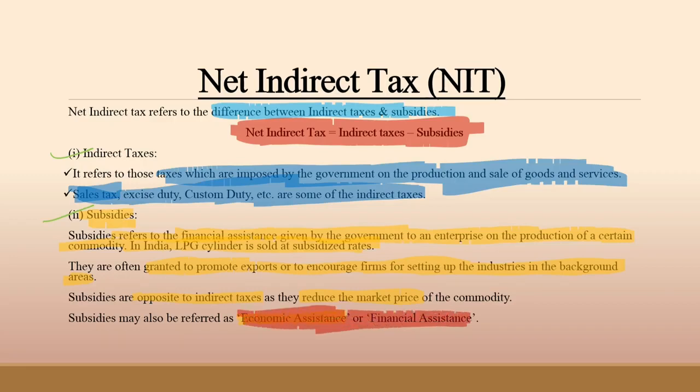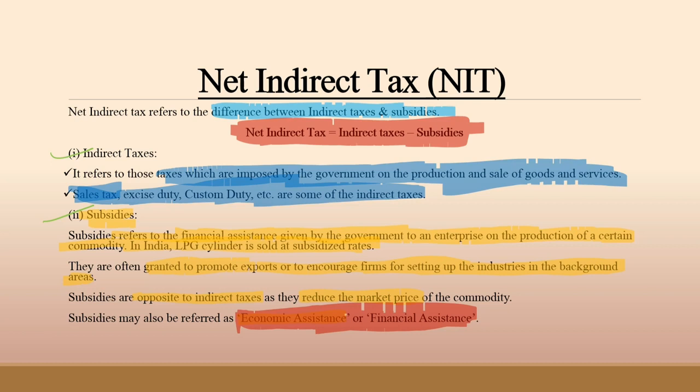If we take the same example of the speaker, if the government grants a subsidy of rupees 10, then the price of the speaker will fall due to subsidies. In the first case, in the case of indirect taxes, the actual cost of the speaker is 500 rupees, and when the government imposes sales tax on that speaker, the price of the speaker will increase to rupees 550.